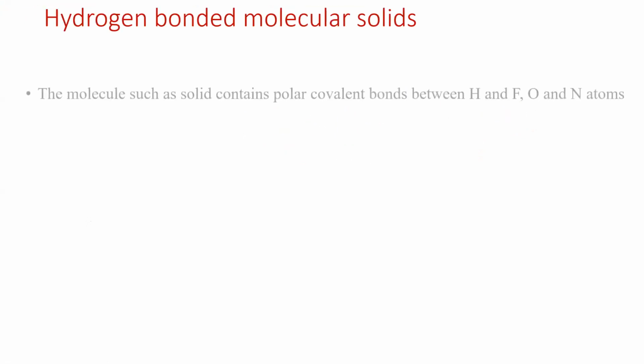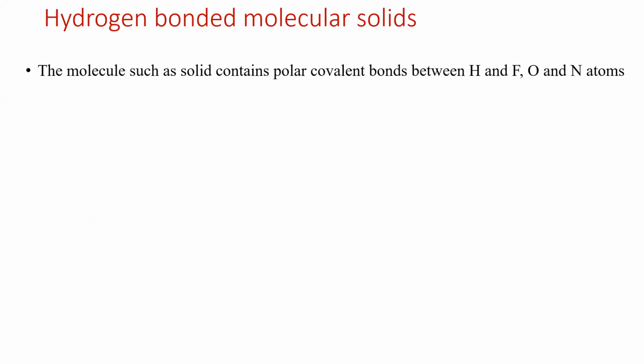And the next category is the hydrogen bonded molecular solid. What do you mean by hydrogen bonding? Anybody? Covalent bond between hydrogen and one of fluorine, oxygen, or nitrogen atom. Yeah, very nice. So the molecular solid contains a polar covalent bond between hydrogen and fluorine, oxygen or nitrogen.